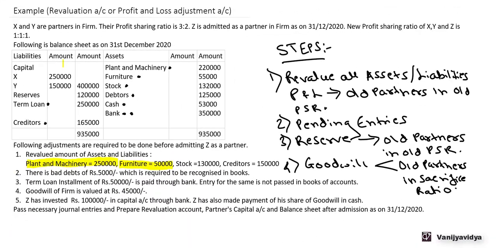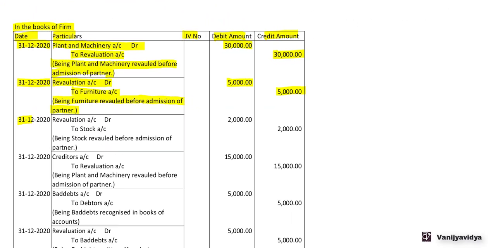Next, stock 1,30,000. Now the balance of the stock was 1,32,000. Now there is a decrease in the value of the stock. So the revaluation account will get debited and the stock account will get credited. 31st December 2020, revaluation account debit 2,000 to stock account 2,000, being stock revalued before admission of the partner.